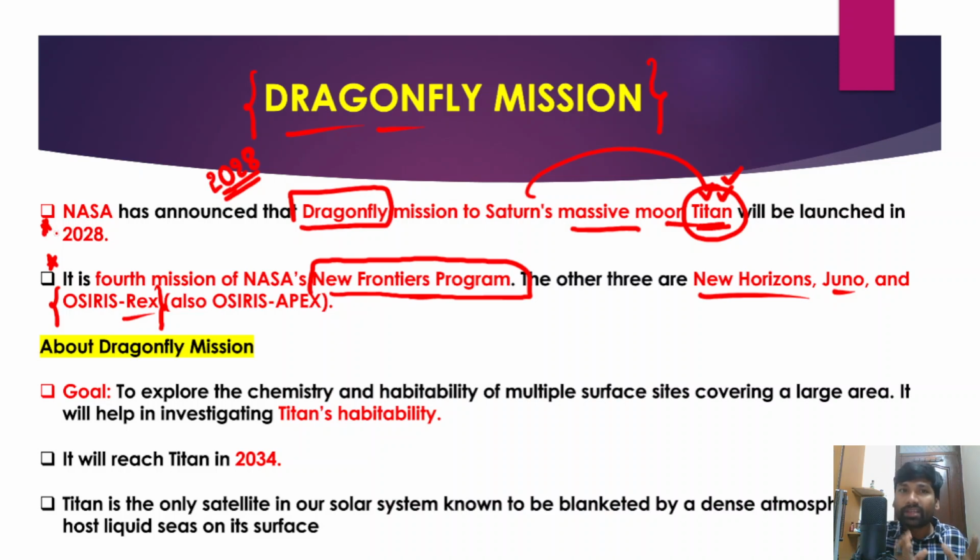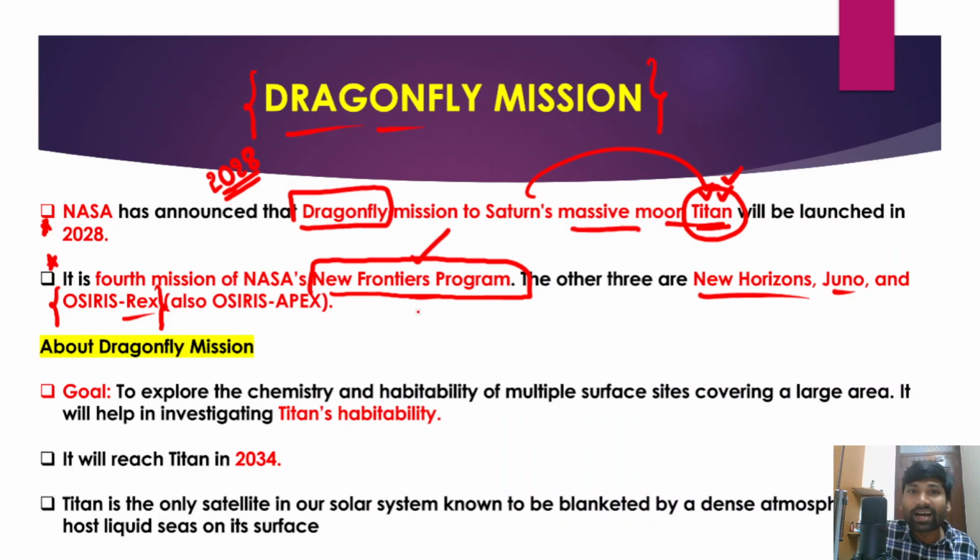So I'm repeating again. Dragonfly is a space mission of NASA to Saturn's moon Titan, right? And in fact, this is recently announced, and NASA has been planning to launch this Dragonfly mission in the year 2028. However, the Dragonfly mission is part of NASA's New Frontiers program. And apart from Dragonfly mission, NASA has already planned 3 missions. So Dragonfly will be the 4th mission.